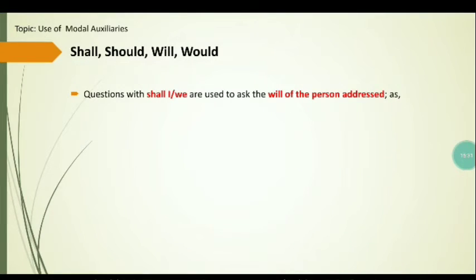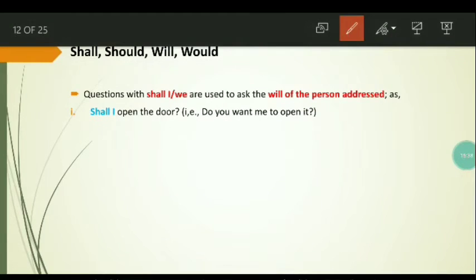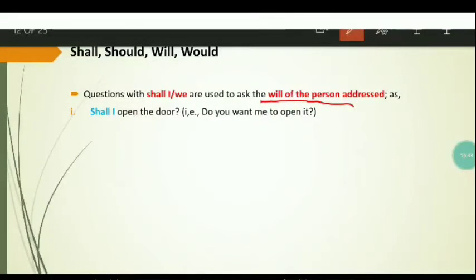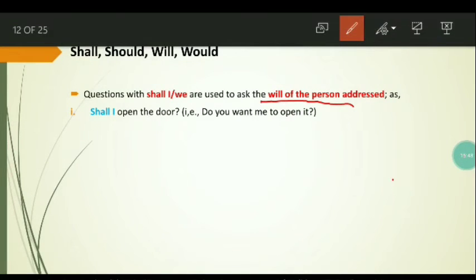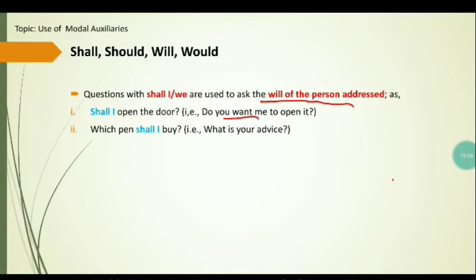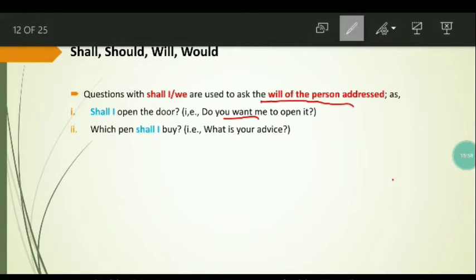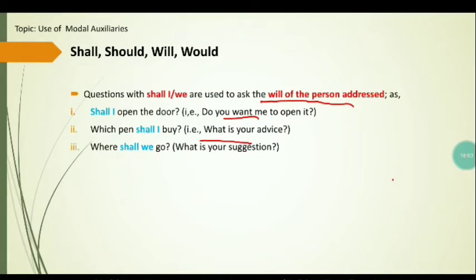Questions with shall I or shall we are used to ask the will of the person addressed. In such sentences, the will of the person addressed is asked. For example, shall I open the door? Do you want me to open it? The second example is which pen shall I buy? What is your advice? Where shall we go? What is your suggestion?